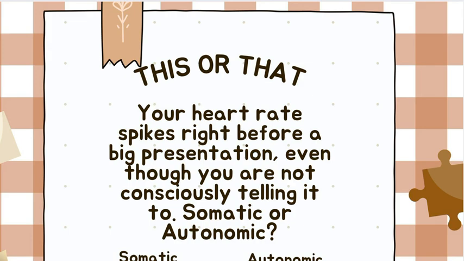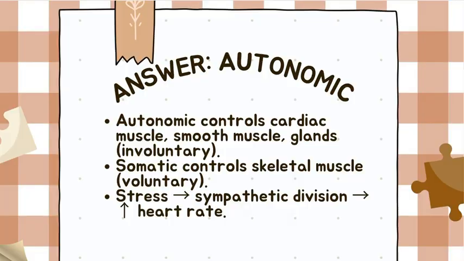Question 3, this or that. Your heart rate spikes right before a big presentation, even though you are not consciously telling it to. Somatic or autonomic? That's autonomic because it controls involuntary effectors like the cardiac and smooth muscles. Correct. That stress response is autonomic territory.